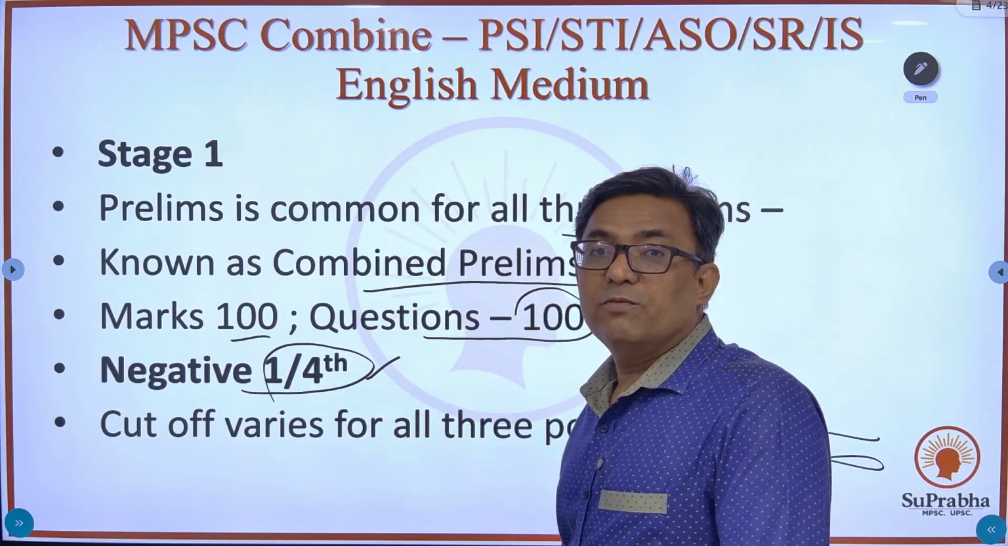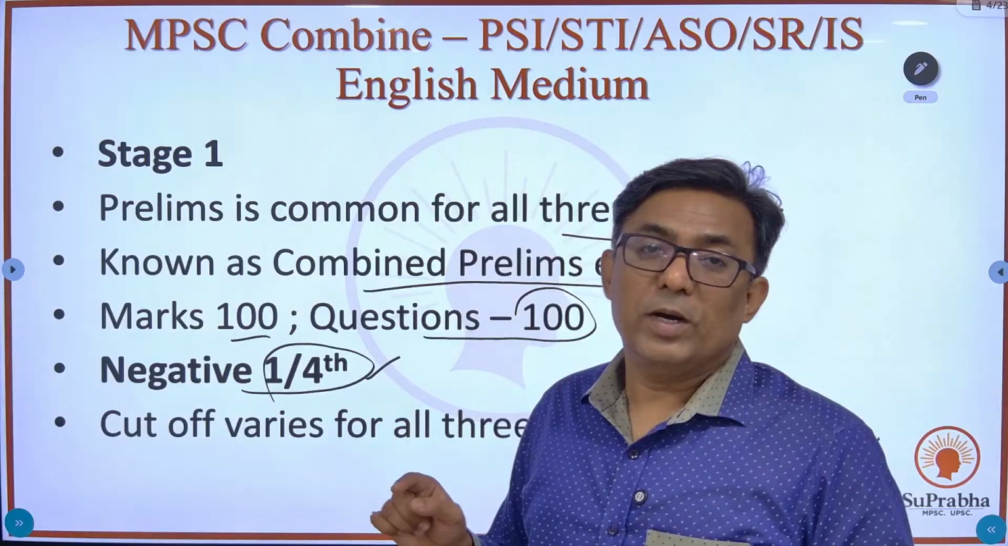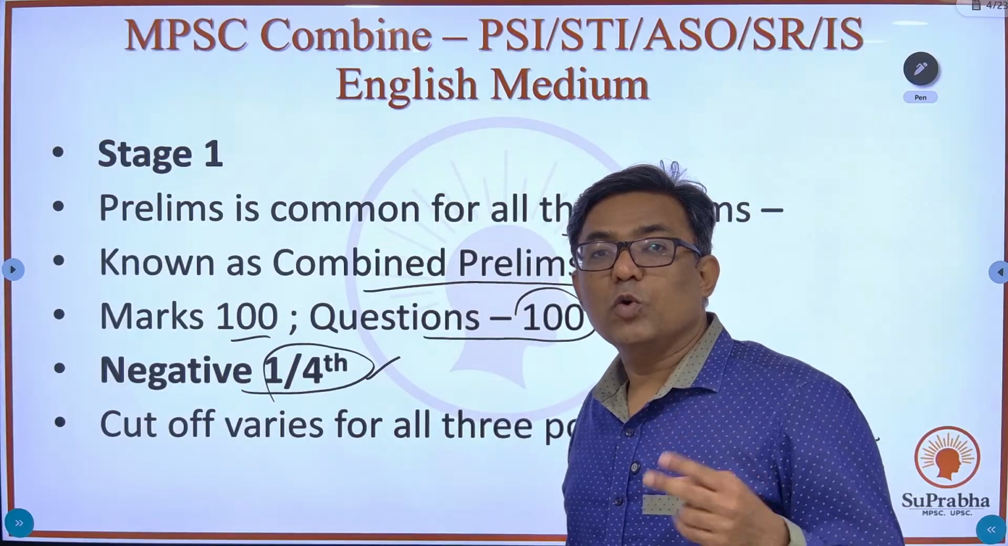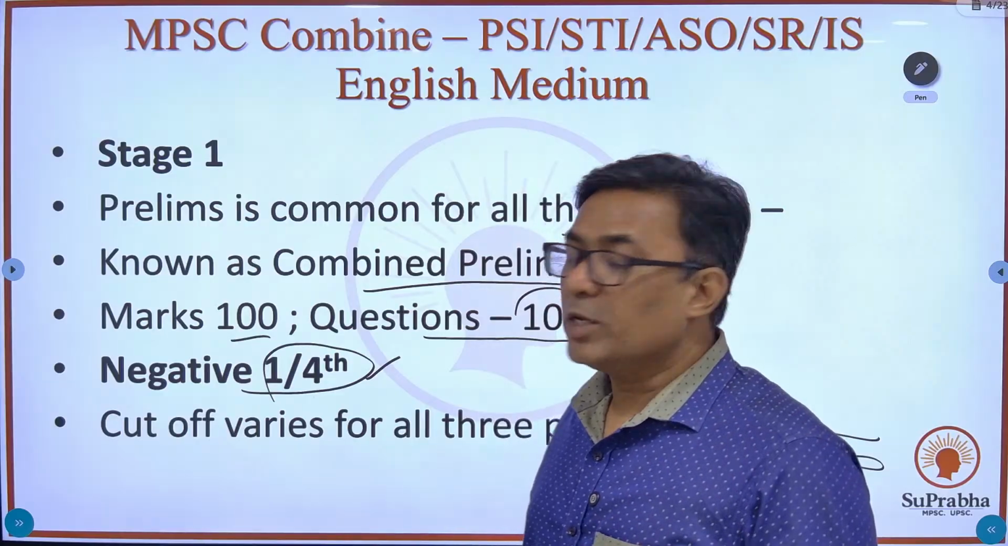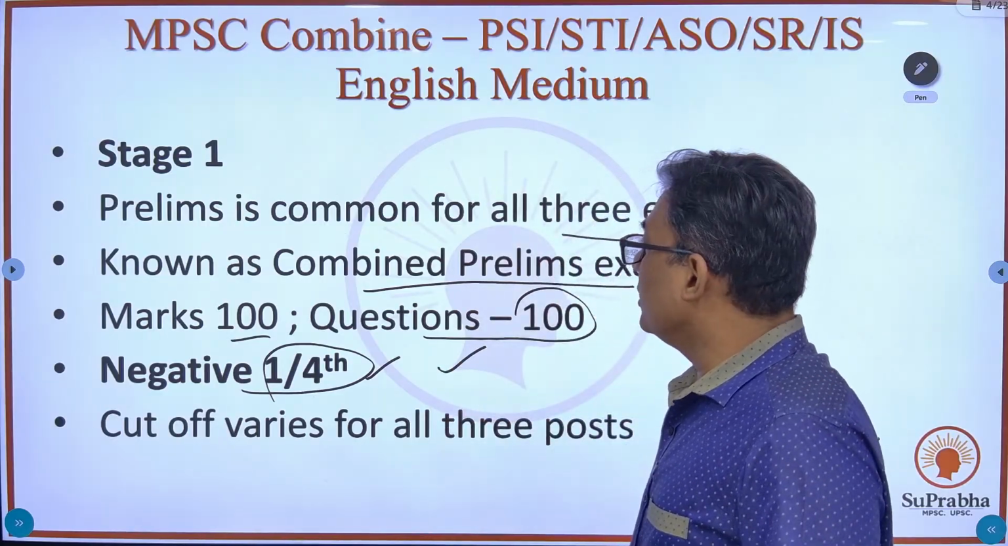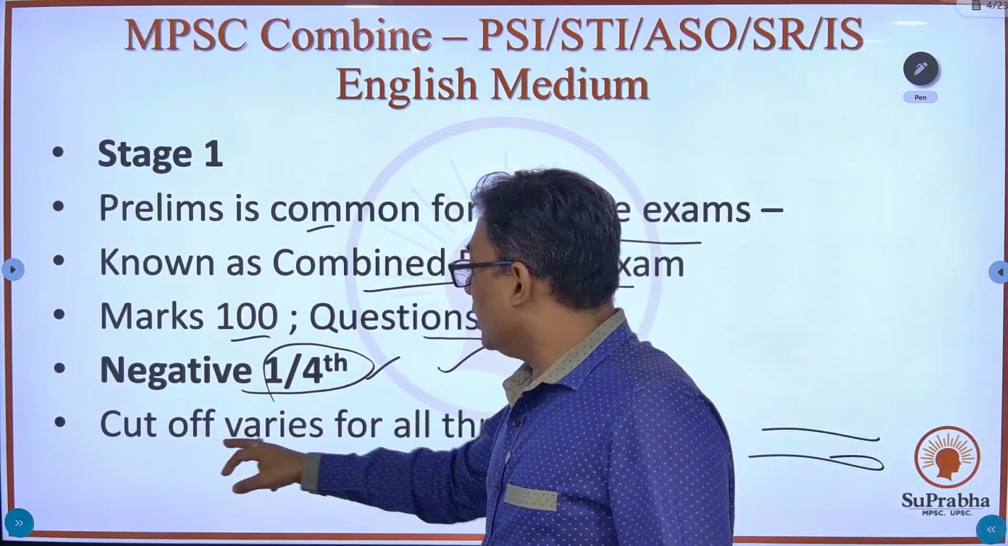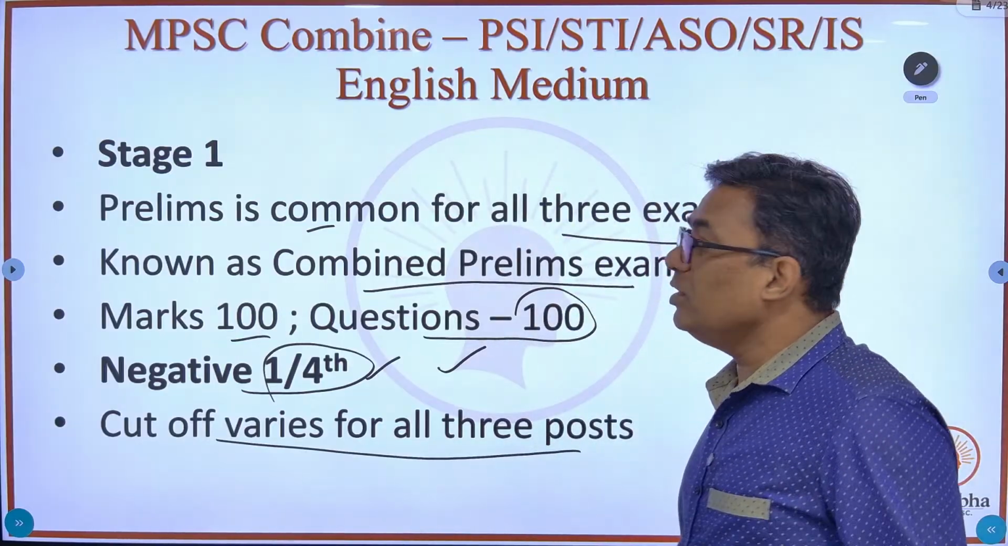It means that if 1 question goes wrong, 0.25 marks would be deducted. If 2 questions go wrong, 0.5 marks would be deducted. And if 3 questions go wrong, 0.75 marks would be deducted. And the cutoff for prelims varies for all the 3 different posts.